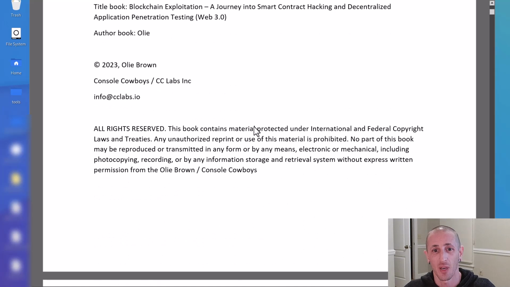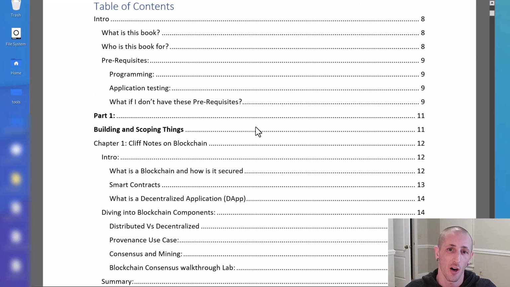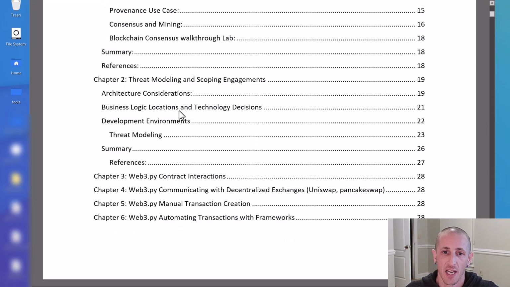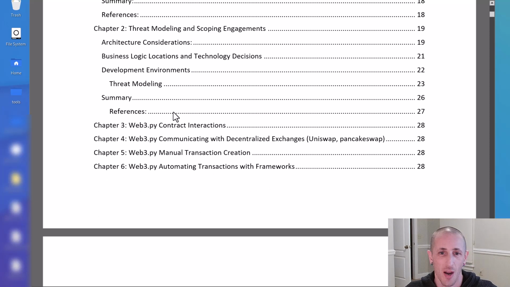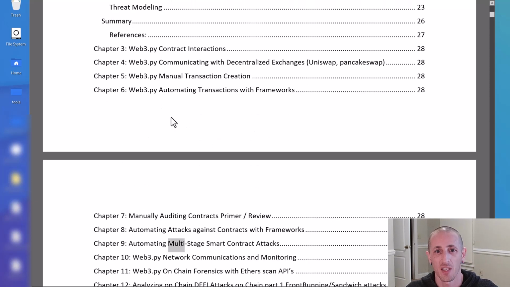Now I have a document in front of me. This document is about 121 pages now. I anticipate it's going to be hundreds of pages. I don't know if I'm going to release this document. I don't know if I'm going to put it into a book, but it's kind of my way to organize things that I'm going to put into video or put into a course or live streams. And it has stuff in here like scoping engagements and threat modeling, etc. I may or may not release that stuff. It depends if I do a book.